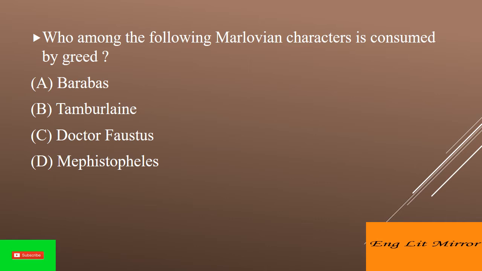Who among the following Marlowean characters is consumed by greed? Answer is option A. Barabbas. Barabbas, the Jew of Malta, is consumed by greed. The Jew of Malta is a play by Christopher Marlowe written in 1589 or 1590. The plot primarily revolves around a Maltese Jewish merchant named Barabbas. The original story combines religious conflict, intrigue, and revenge, set against a backdrop of the struggle for supremacy between Spain and the Ottoman Empire in the Mediterranean that takes place on the island of Malta.